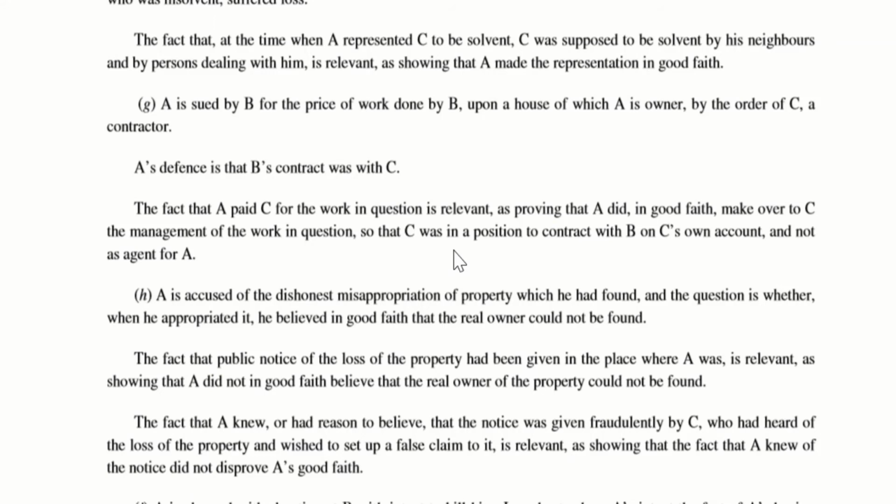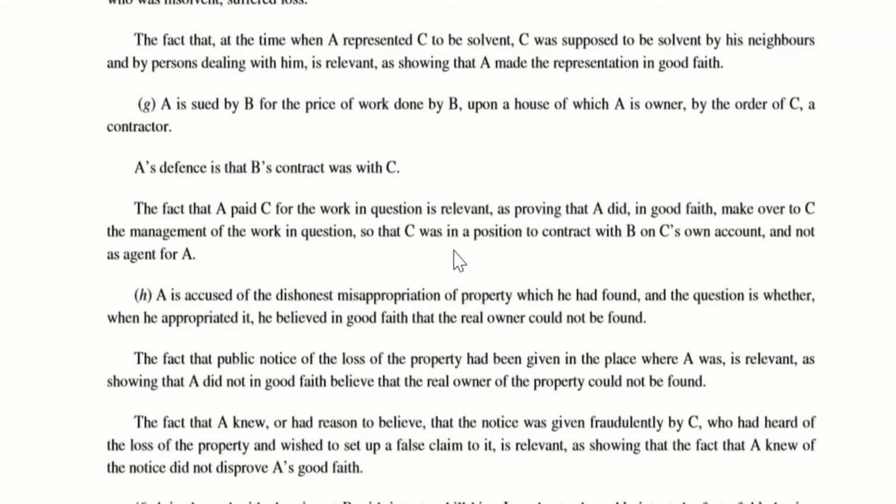Now let us move to example H. In this case, A is accused of dishonest misappropriation of property which he had found. And the question is whether, when he appropriated it, he believed in good faith that the real owner could not be found. So now, imagine A is residing in Mumbai.